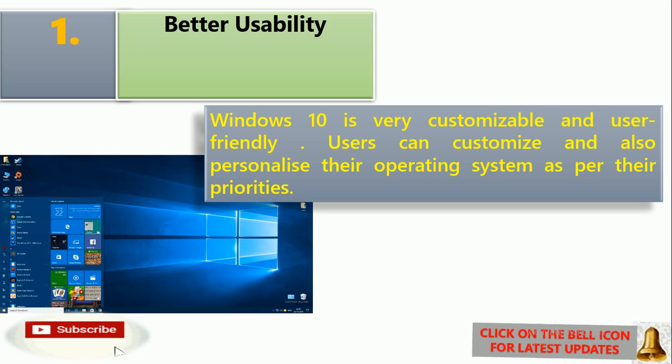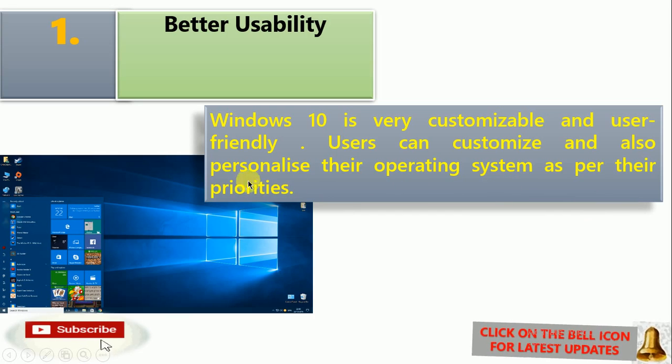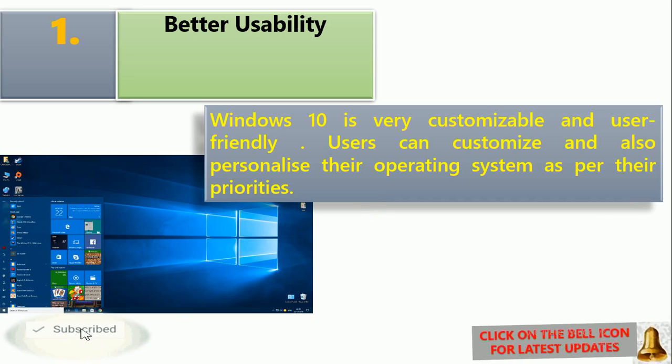First is better usability. So what do you mean by better usability? Windows 10 is very customizable and user friendly. Users can customize and also personalize their operating system as per their priorities. It means we can personalize the graphical interface of the operating system as per our need or requirement. So this is the concept of better usability.